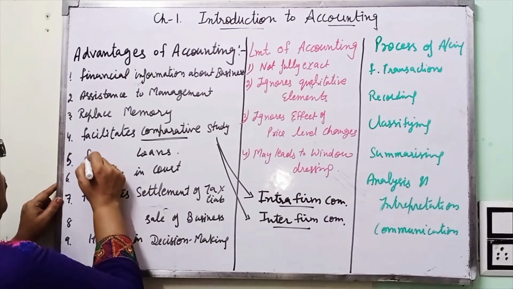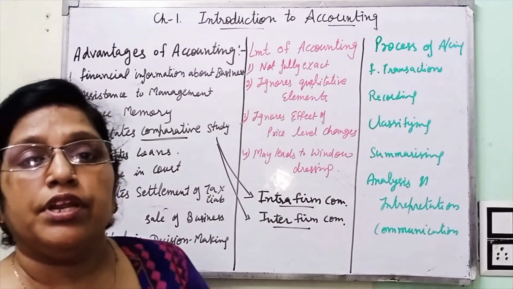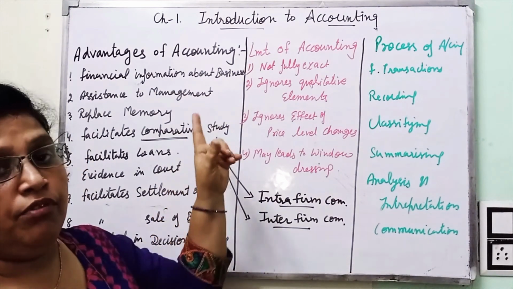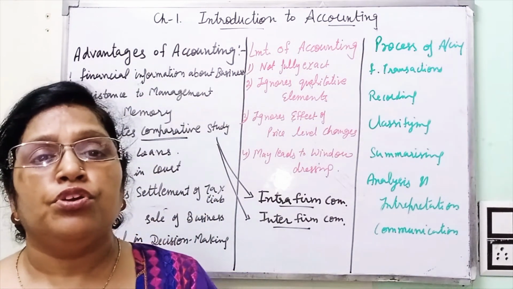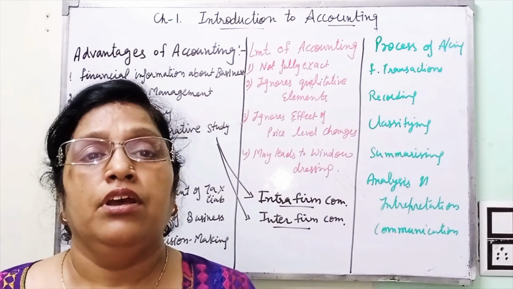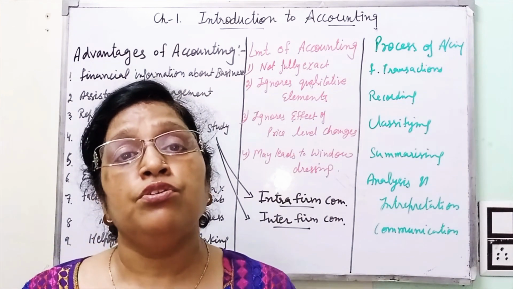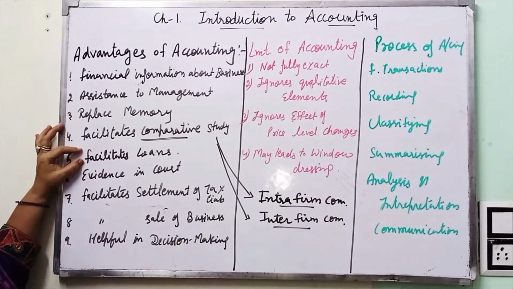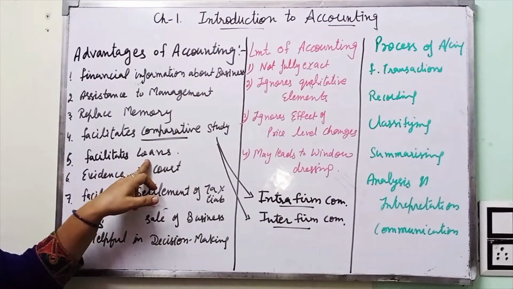Next is facilitate loans. If a businessman is in need of money and wants to take a loan from a bank or other financial institutes, that is possible only with the help of accounts. If you go for taking a loan from any person, first of all they want to see your position, your earning capacity, how much you are earning, and whether you will be able to pay the principal amount along with interest or not. In the same way, if a firm wants to take a loan, then they have to show their income statement as well as position statement. These statements are included in accounting. So accounting helps to take a loan.